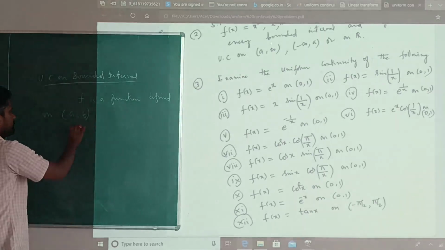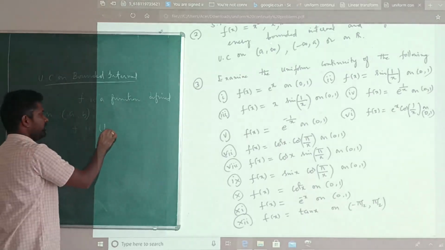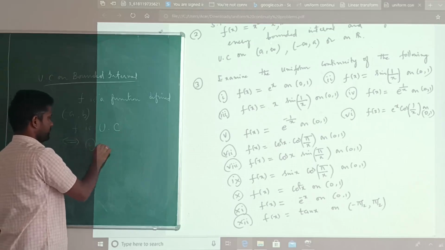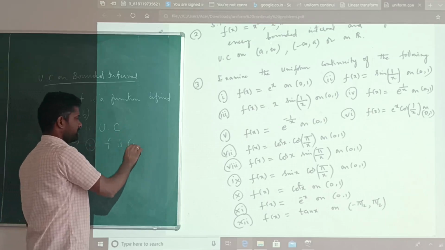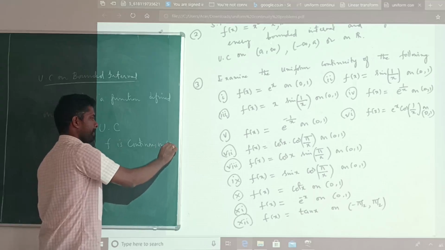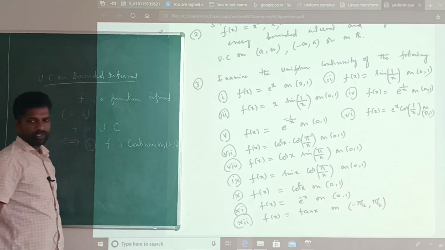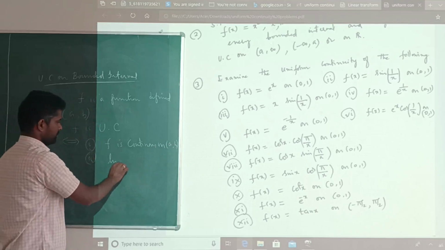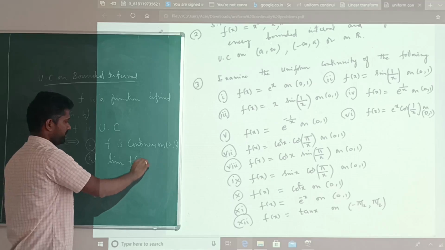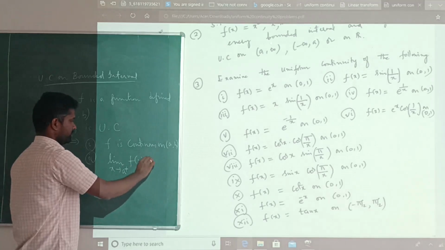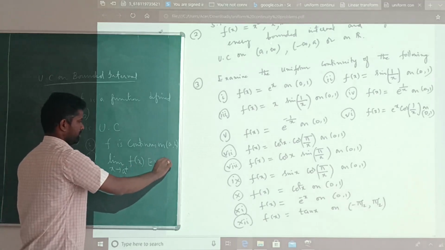Then f is uniformly continuous if and only if, first of all, it must be continuous. Second point is, the limit of f of x as x tends to a plus must exist.